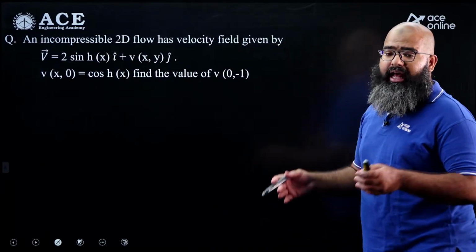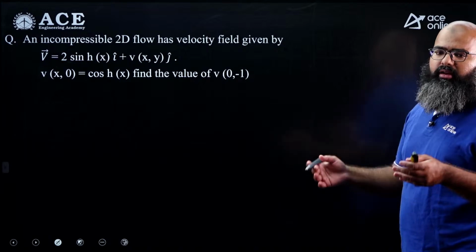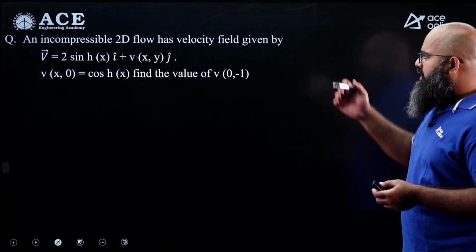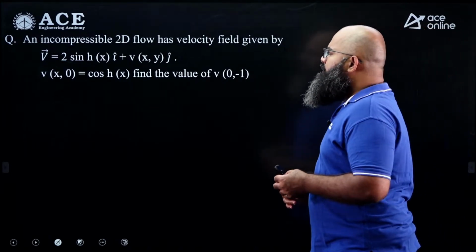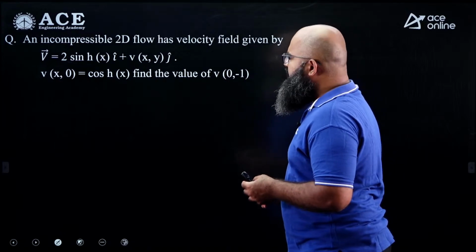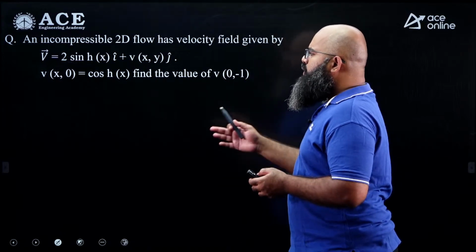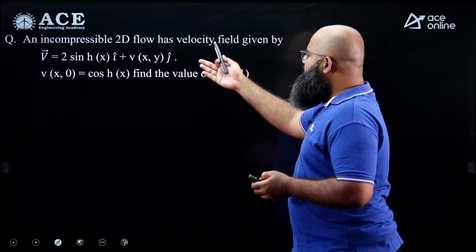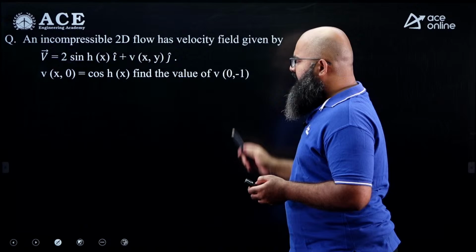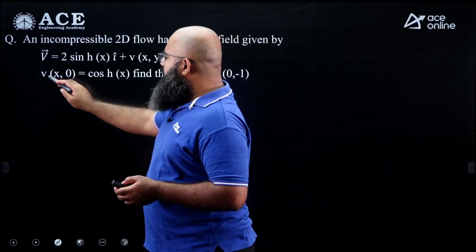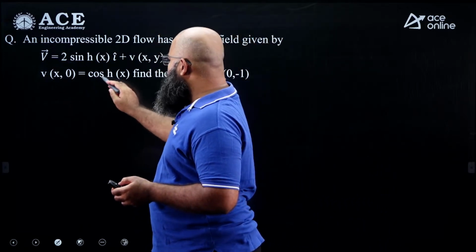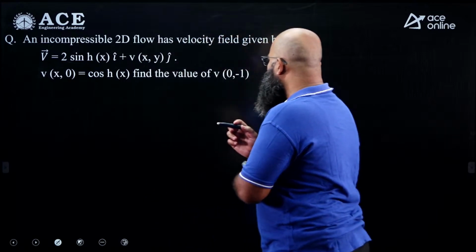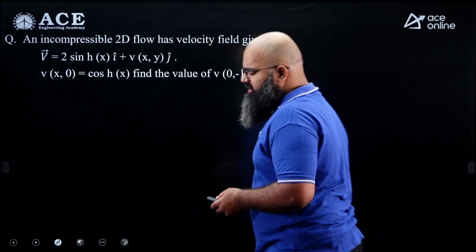Now this question, as usual, you were expecting a question from continuity equation. We have a question over here. The question says an incompressible 2D flow has velocity field given by velocity vector equal to 2 sinh x i cap plus v xy j cap. It is given that v at x comma 0 is equal to cosh x. Find the value of v at 0 comma minus 1.